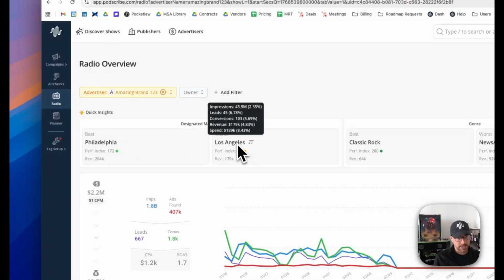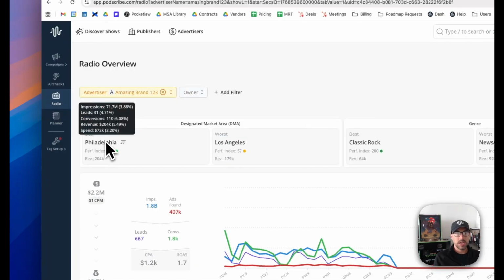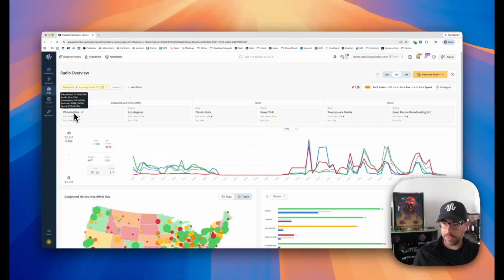Conversely, when I look at Los Angeles, it's about 4.83% of revenue, but a significantly larger amount of spend, about 8.4%. A very simple, easy observation that I can make just by looking at this one little part of the dashboard is we should be spending less in LA and perhaps taking some of that budget and putting it into Philadelphia. So very simple, very easy, something that we can quickly surmise just by looking at this.